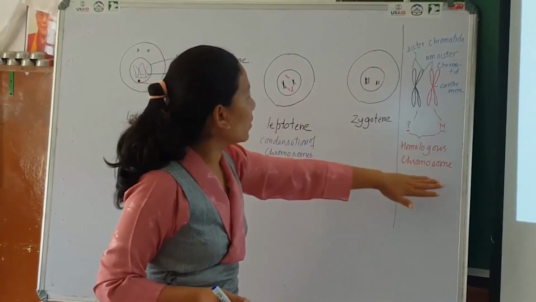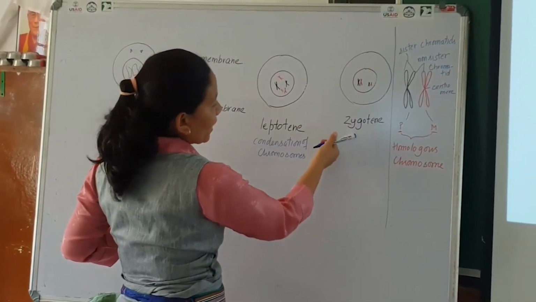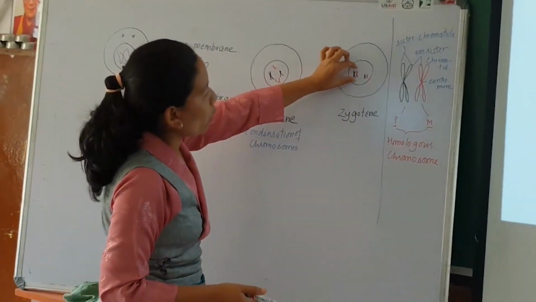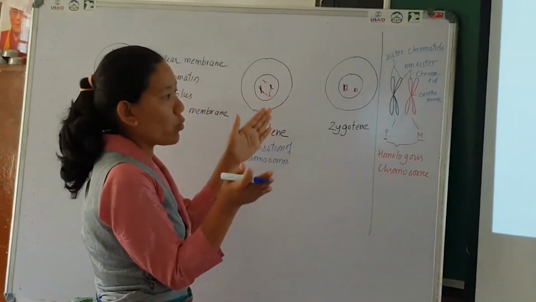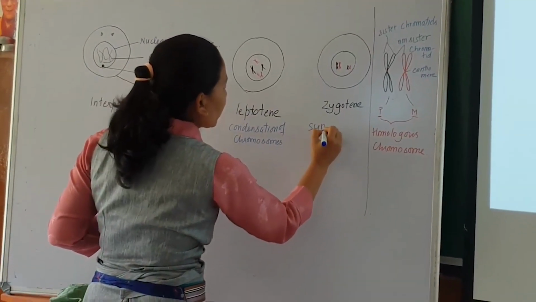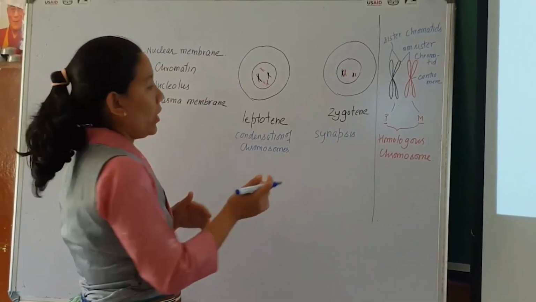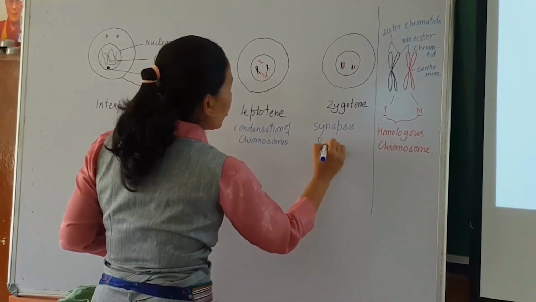Now, keeping this in mind, let us move forward. So during the zygotene stage, there is a pairing of homologous chromosomes. The chromosomes come together, and that is called synapsis. They appear as a pair, and it is the formation of a bivalent.